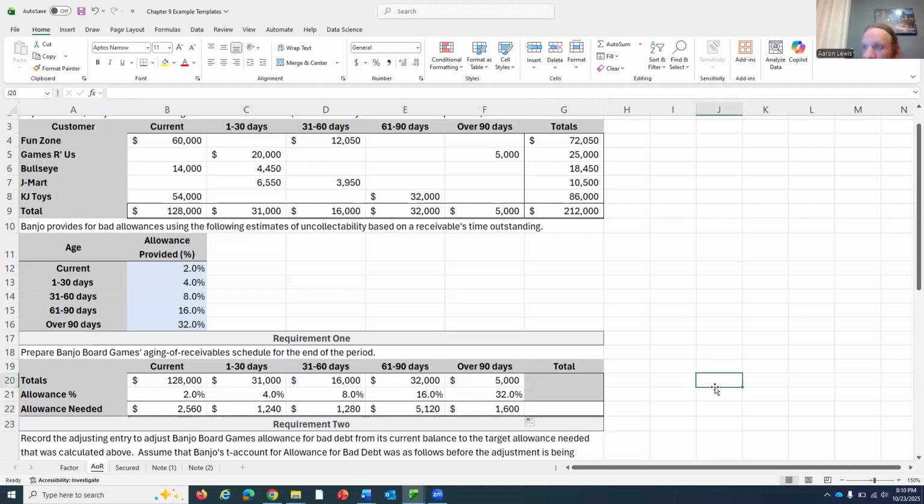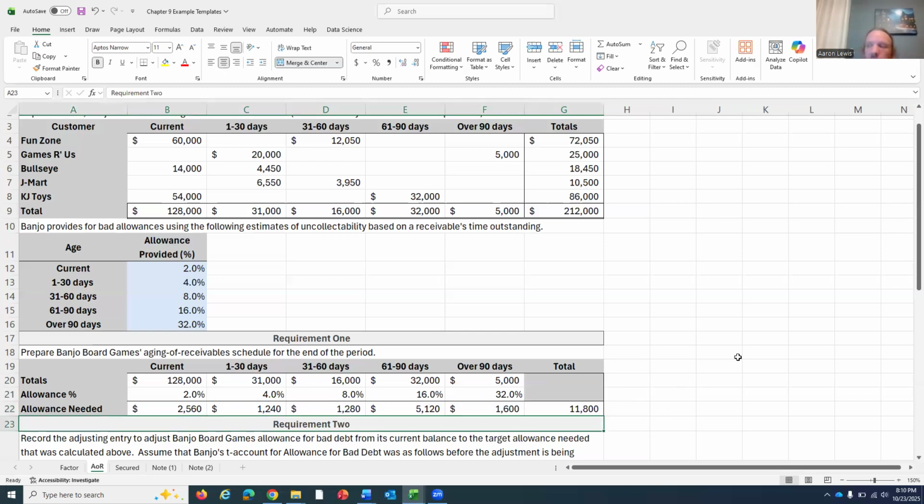And I come up with those following digits. $1,240 of allowance is needed for the weighted chance of receivables that are 1 to 30 days past due. $1,280 of allowance is needed for the chance of 31 to 60 day past due receivables, so on and so forth. And then now in the corner, I can just find the total. Our total allowance needed is the sum of those five numbers that we just calculated right there. And that comes out to